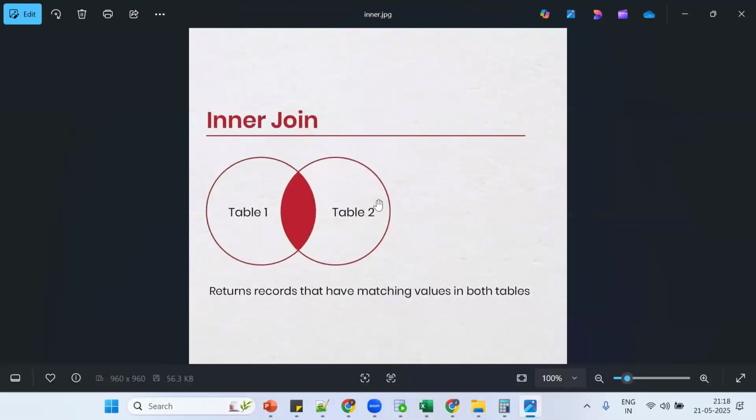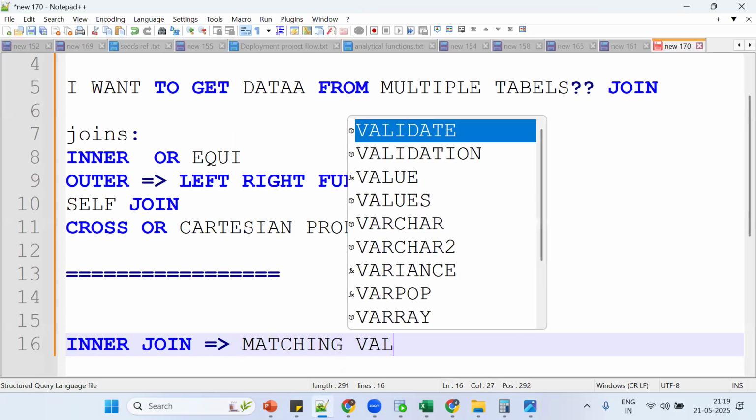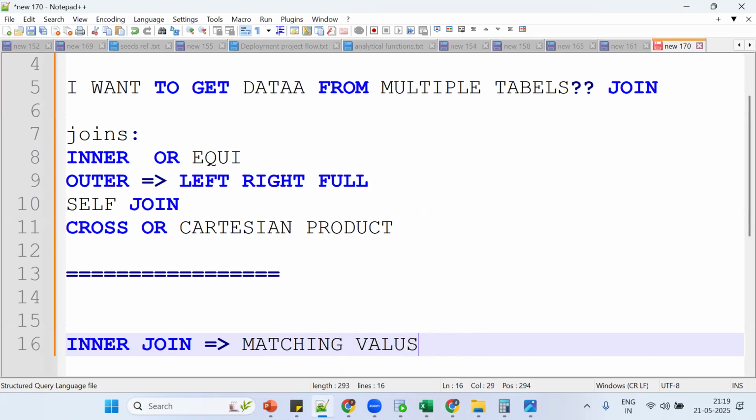Now tell me, table one, table two. It returns records that have matching values in both tables. See, matching values in both tables.